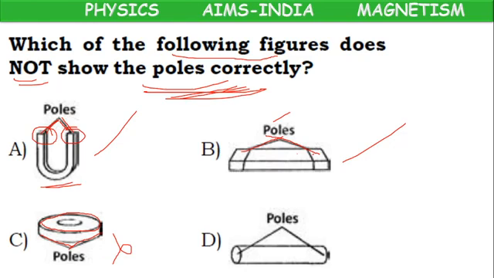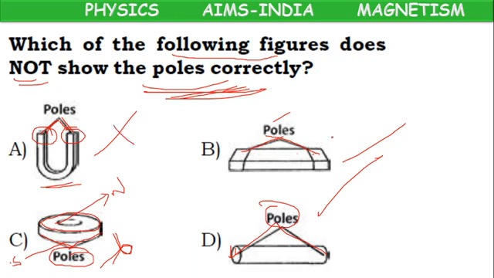Because for a circular magnet, not on the bottom portion, on the top surface one pole will be there. On the bottom surface, another pole will be there. But they have given two poles at the bottom only. It is wrong. Cylindrical magnet: at the left end, one pole, at the right end, one pole. Correct. So, which one is not shown correctly?